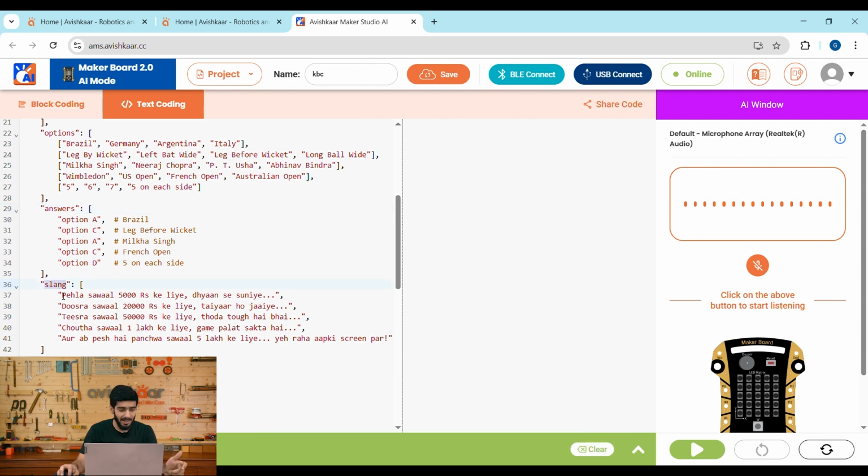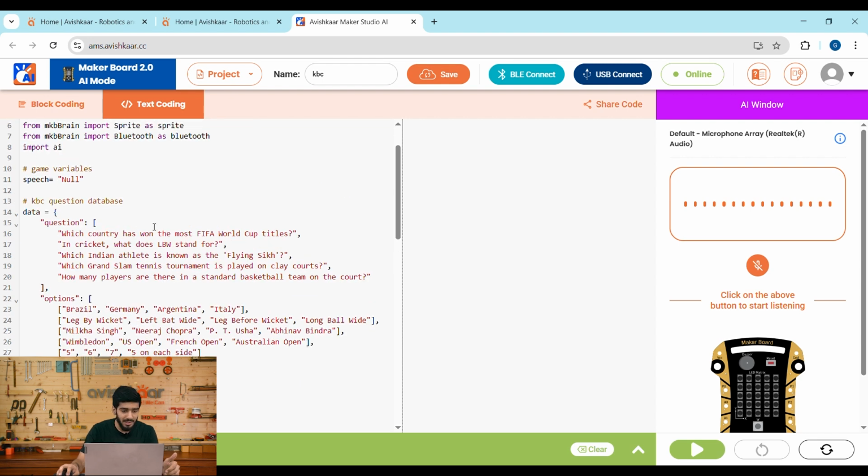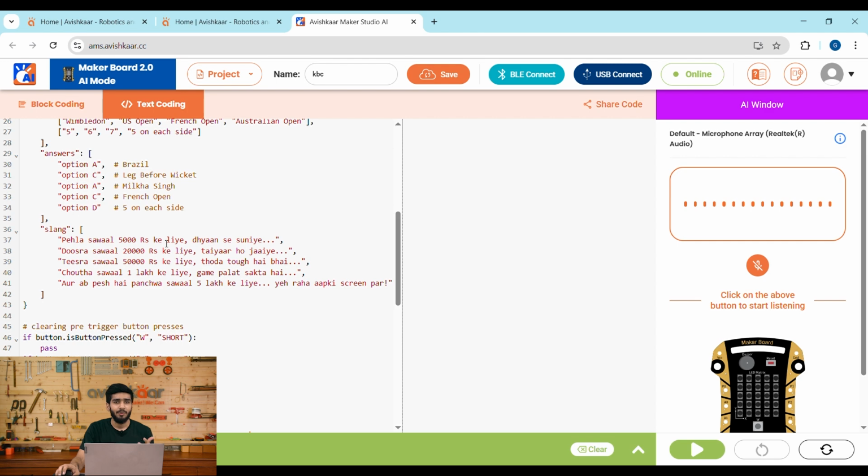So you can see that "पहला सवाल 5000 के लिए ध्यान से सुनिए, दूसरा सवाल 20000 के लिए तैयार हो जाइए." So these are certain slangs that are inspired from Kaun Banega Codepati, and we have questions like which country has won the most FIFA World Cup title. So I'm actually a sports fan, so I have tried to keep the questions related to sports. But that doesn't have to be the case for you.